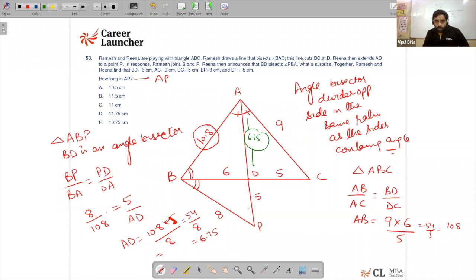So now the summation of AD plus DP is what I need to calculate AP. So AD is 6.75 plus 5. It's 11.75, the answer to this question. Right. So this is all I had to calculate, just the property of the angle bisector theorem. And this is how we get the answer. So move to the next question.